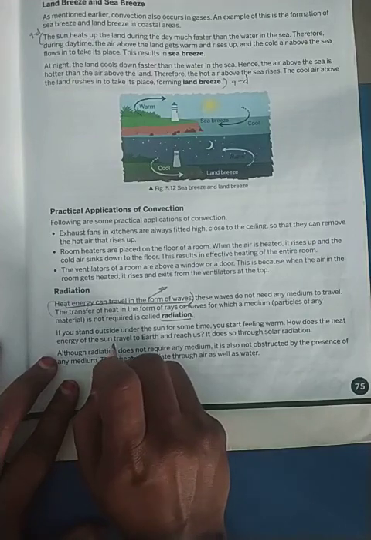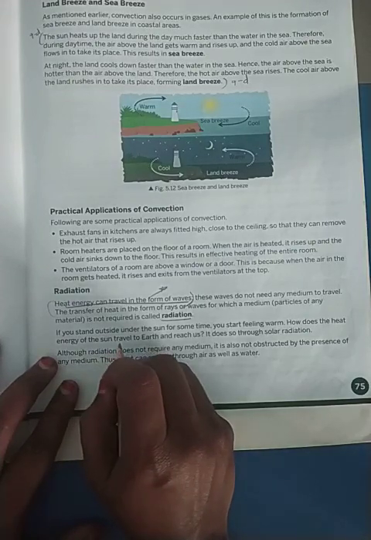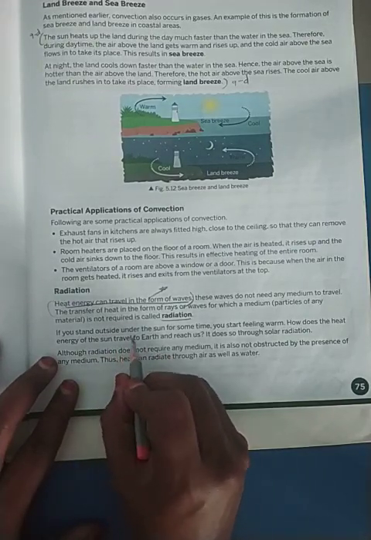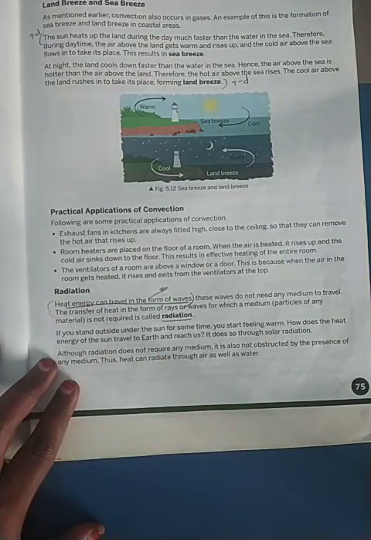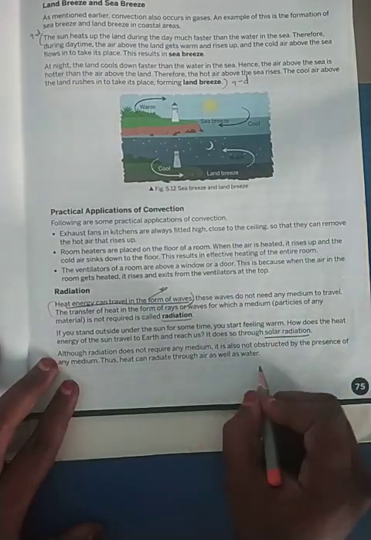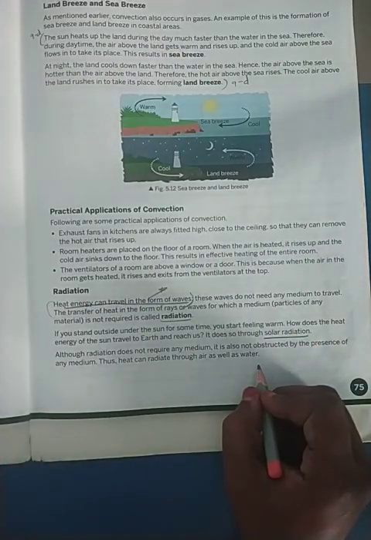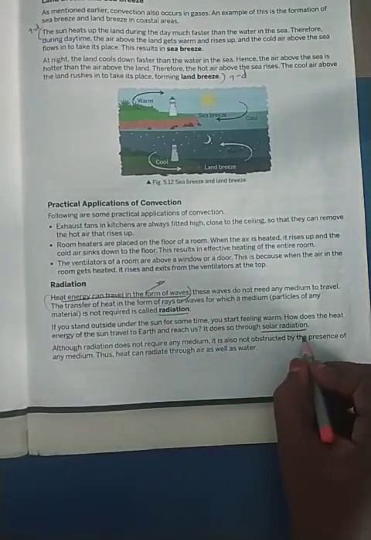Okay, like in the morning time, say around 10 to 11 or 11 to 12, you stand outside, you will be feeling the hotness, or you will feel the sun directly on your skin. Is it not? So that is nothing but the solar radiation, because the heat energy from the sun will be traveling in the form of waves.